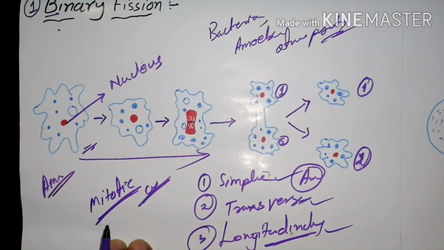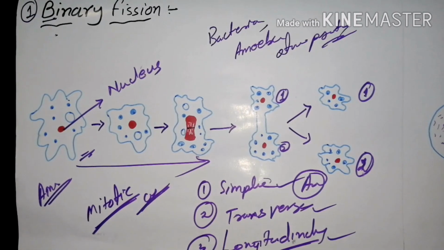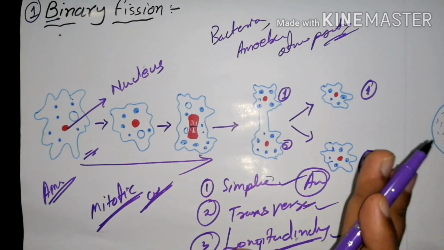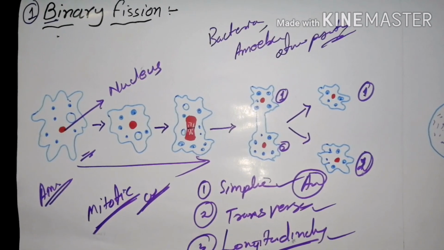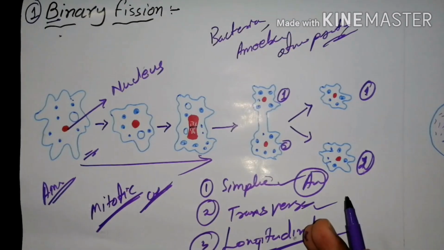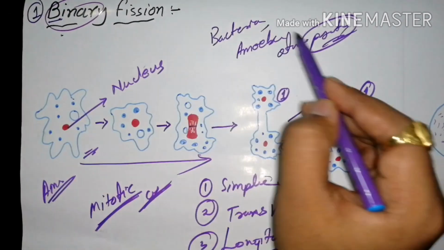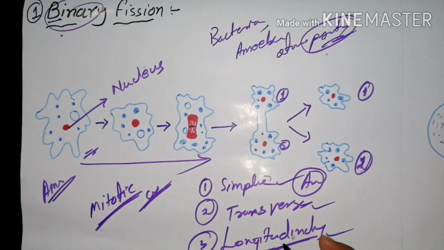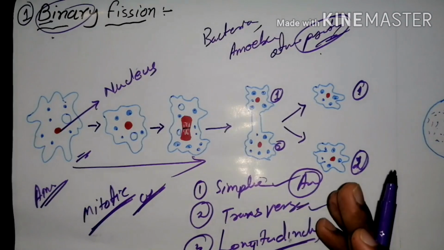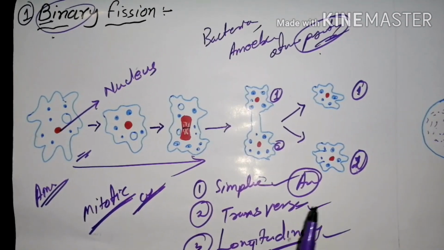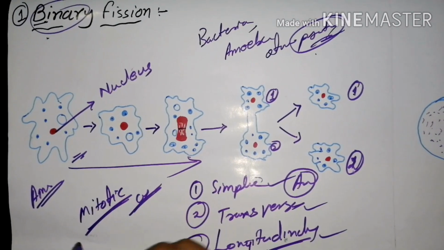Then transverse binary fission. The process is the same, but the division takes place along a single long axis. In the other case, longitudinal binary fission takes place in flagellated protozoans such as euglena, whose body is divided along the longitudinal main axis. Binary fission also takes place in protozoans, bacteria, and amoeba. So that is all about binary fission.